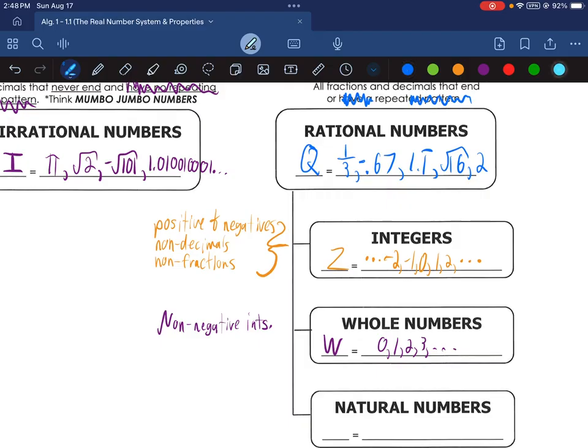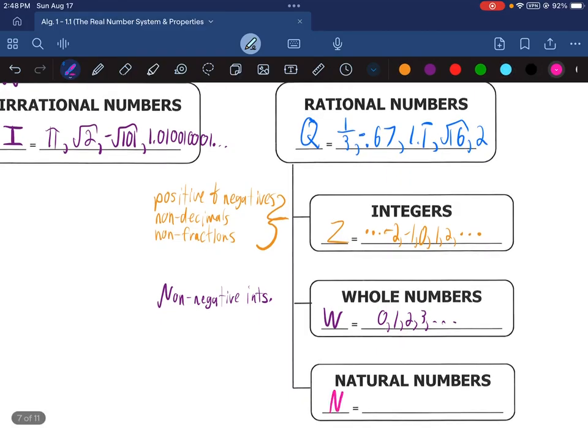And the last group of numbers that we're going to talk about today are the natural numbers. Natural, we'll just use the capital N there for natural. And these are going to be the counting numbers. So think any number that you would normally count with in a typical setting. Now, typically, we don't count with the number 0. You don't start counting off people in a class or people in a line by going 0, 1, 2, 3. Instead, you just start with 1.